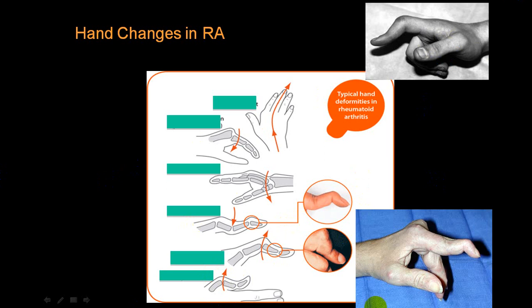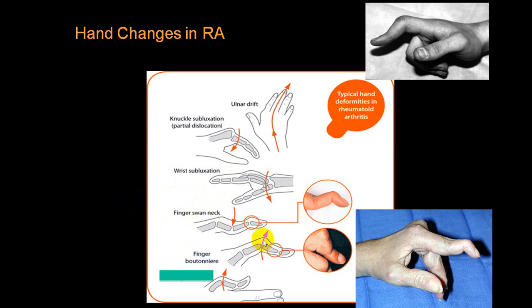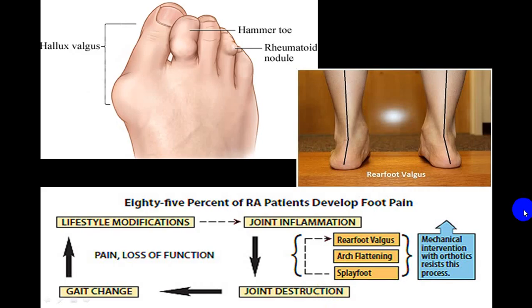These are the three common deformities you can see in the upper limb, and try to identify ulnar deviation at wrist, knuckle subluxation. Sometimes you get this subluxation, you get a wrist subluxation also. This is swan neck deformity. This is Boutonniere deformity, that is flexion at this joint, hyperextension at this distal joint. Here hyperextension, flexion at this joint, and you can get Z-shaped deformity, flexion here, hyperextension here. So these are all the different types of deformities you can see in a case of rheumatoid arthritis.